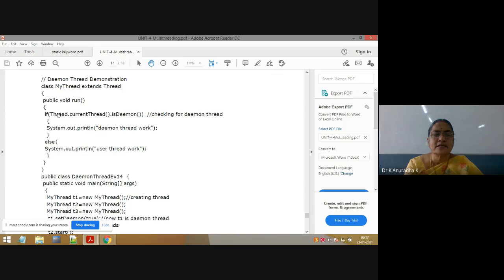First try to understand. If Thread.currentThread().isDaemon(), System.out.println("daemon thread work"). Okay, daemon thread works. Next, else. Else means if it is not true. If isDaemon is true, this will be executed. Else means false: System.out.println("user thread work"). So this is the functionality of this thread.